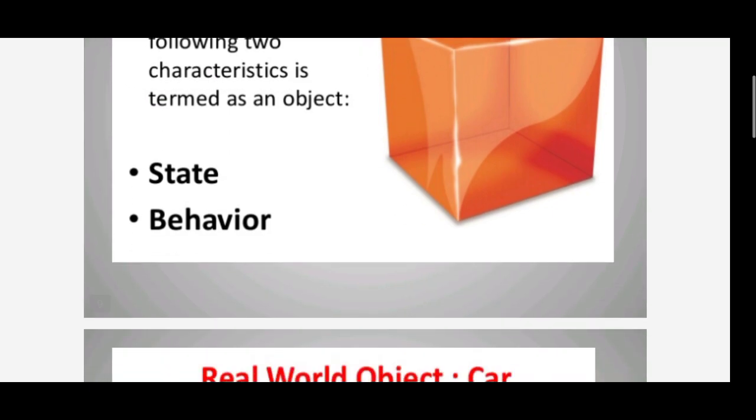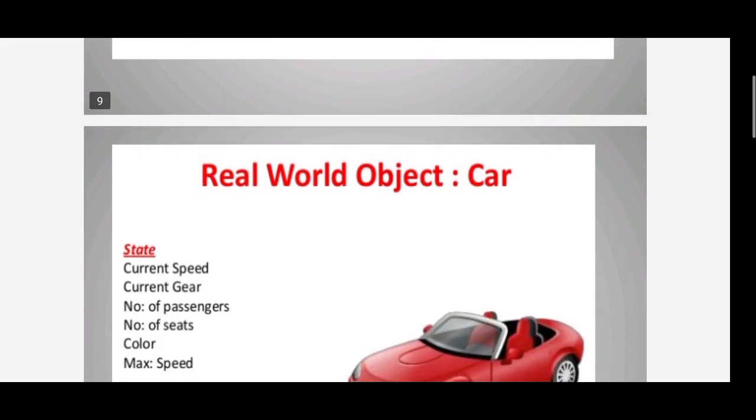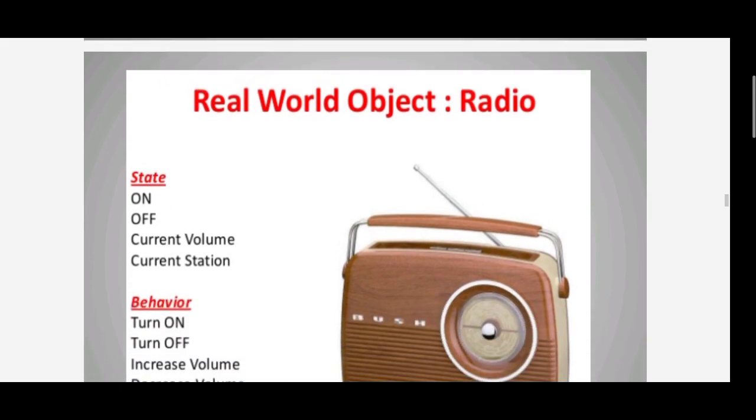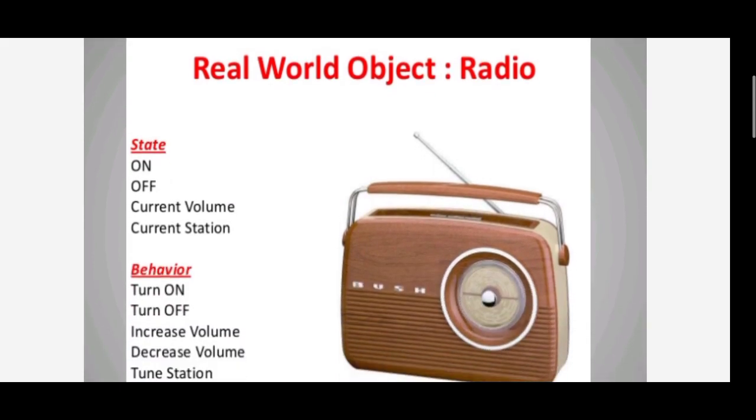Here, another real world object we have taken is a radio. State: on, off, current volume, and current station.